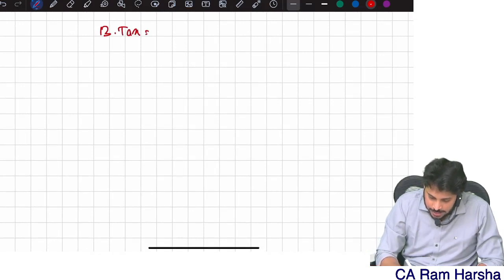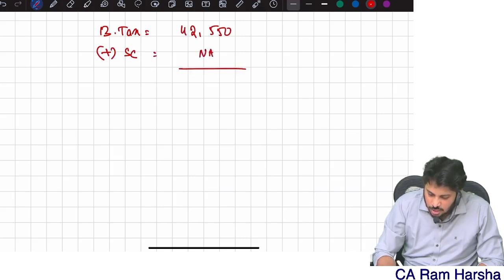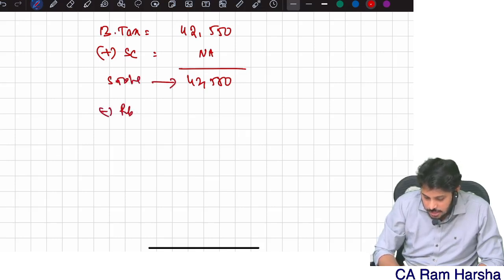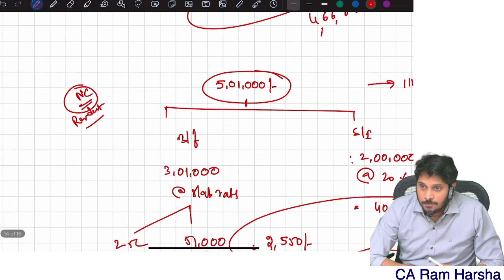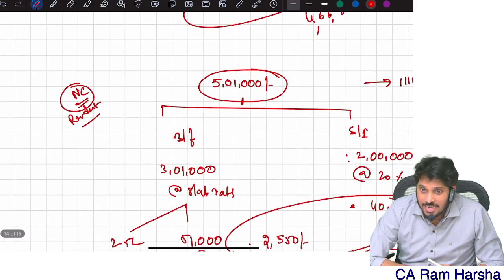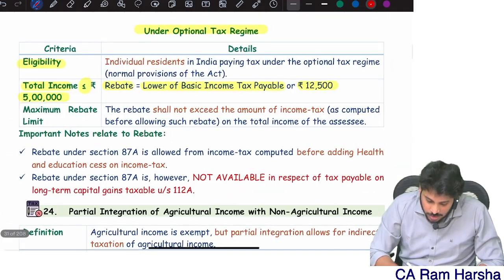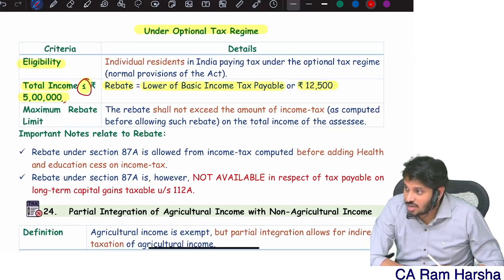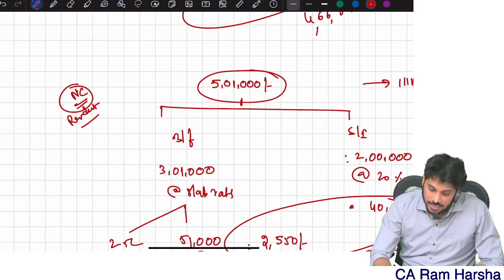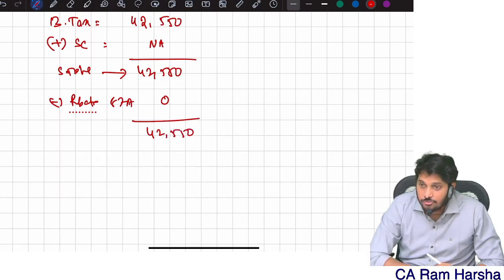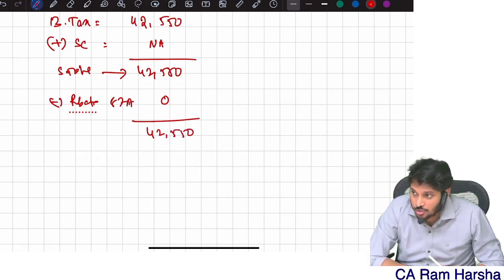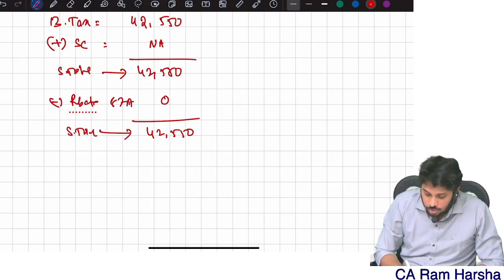Now I will go as per my basic tax format. Basic tax is 42,550 plus surcharge, not applicable, so subtotal is 42,550 minus rebate under section 87A. My total income is 5,01,000. Since my total income is exceeding 5 lakh, and the rebate condition is not exceeding 5 lakh, less than or equal to 5 lakh, will I have any rebate? 0. So my balance tax liability is 42,550.